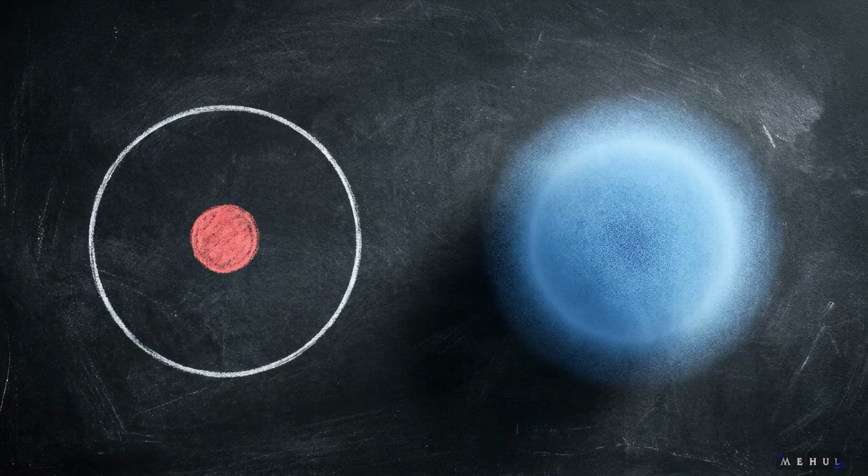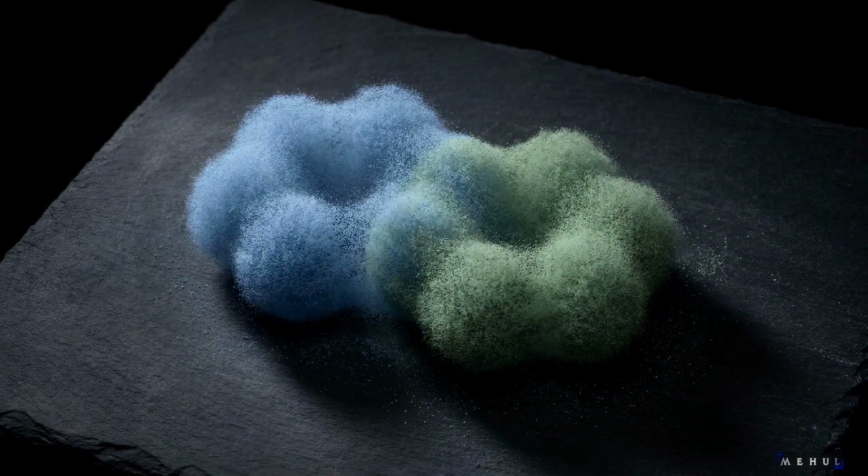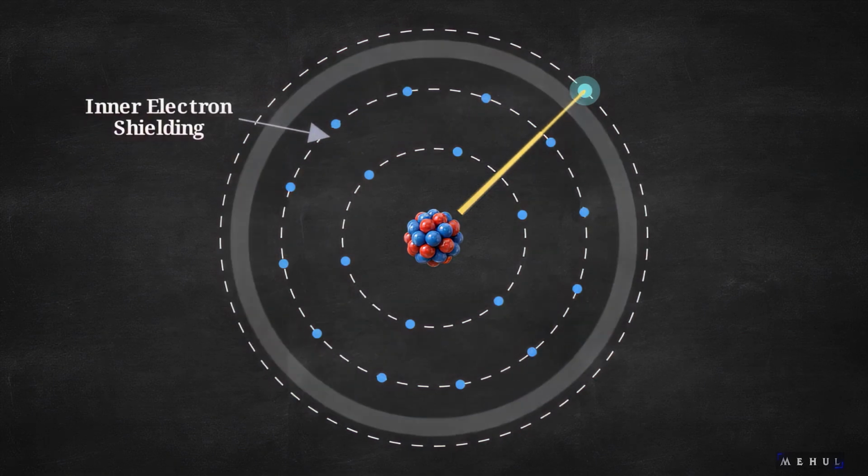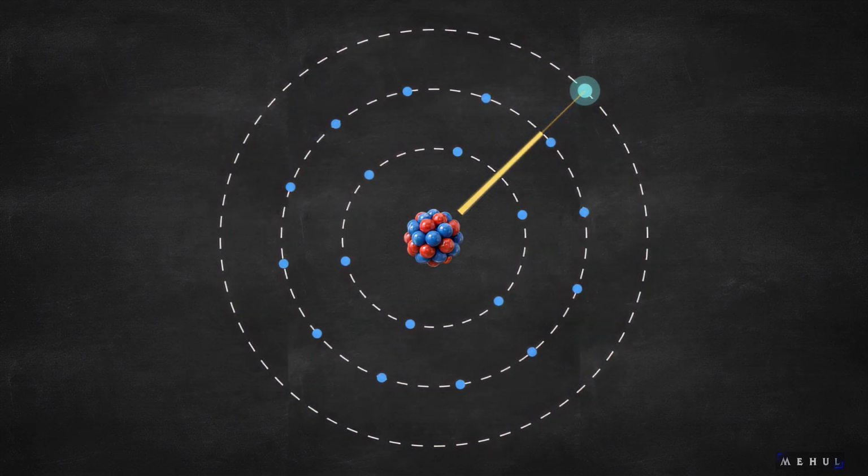Accepting electrons as these diffuse probability clouds, rather than tiny planets on fixed tracks, provides the correct mathematical framework. This is the only way to accurately predict how specific elements will bond and react. Inside a multi-electron atom, outer valence electrons do not feel the full positive charge of the nucleus. The inner electrons physically block or shield that attractive pull, creating what we call effective nuclear charge, or Z effective.